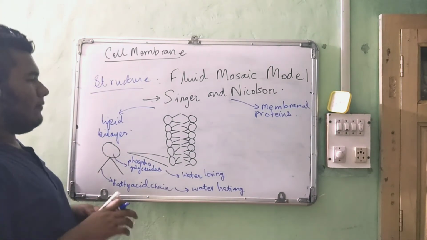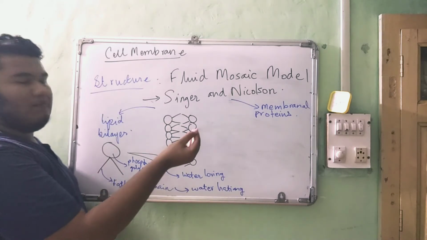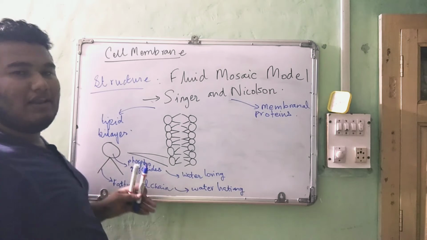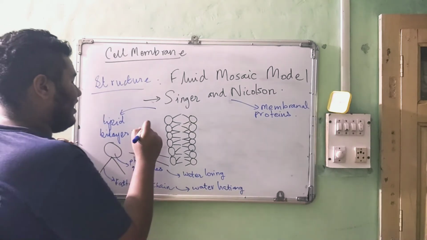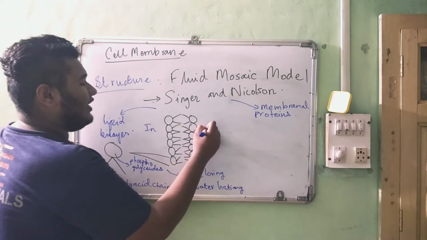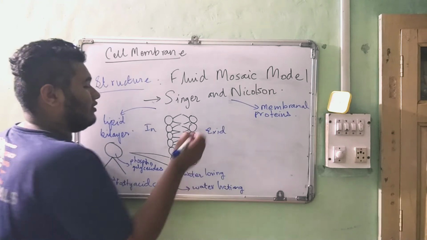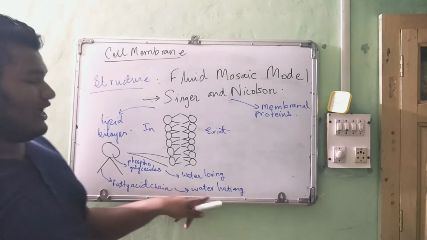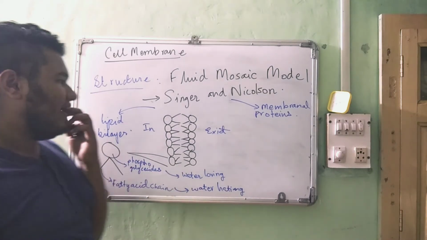So the hydrophilic heads are at the entry point and exit point. The middle part is made up of fatty acid chains which are water hating or hydrophobic.